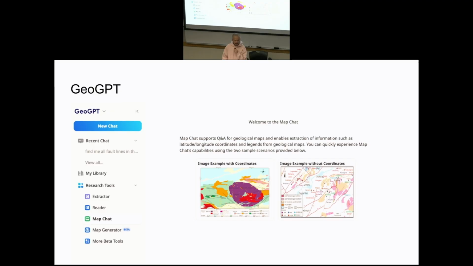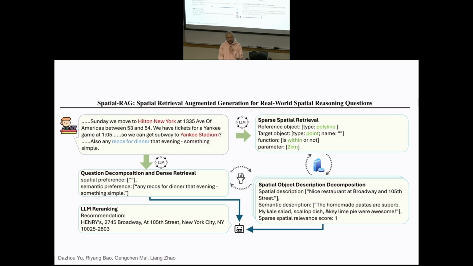Another interesting work that we look at is called GeoGPT. This is for geology. The application will be able to look at geological reports. You can upload maps, and it will be able to analyze them and synthesize data for you. Another way, when we look at GenAI with spatial, this one is very interesting. This one is called Spatial RAG. It takes existing geospatial data, like map data, OpenStreetMap, Google Maps, and uses that to constrain and augment our large language model to answer questions like, we are somewhere, what are the restaurants that we should go to?